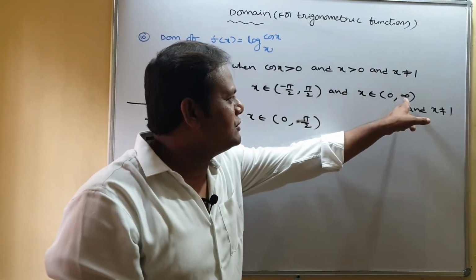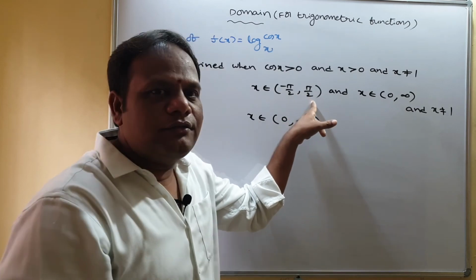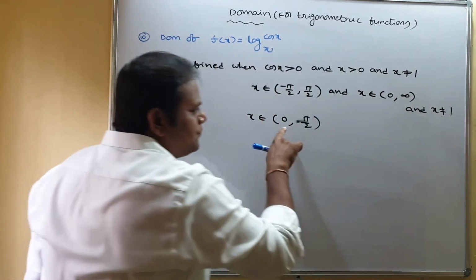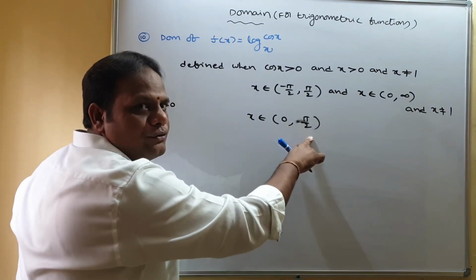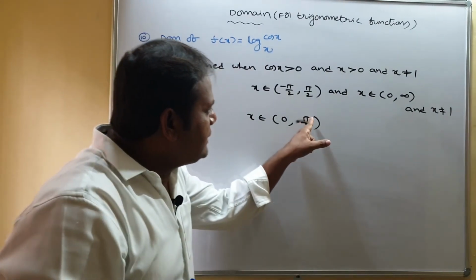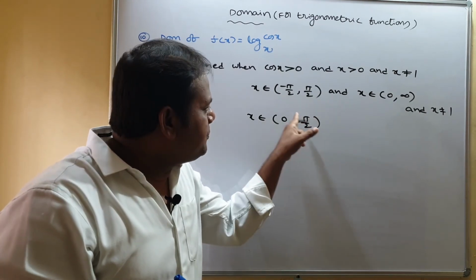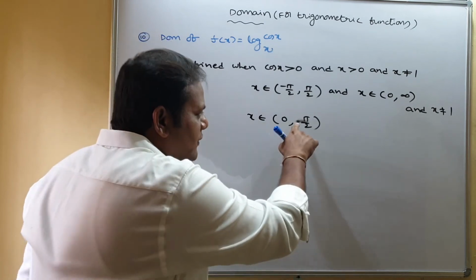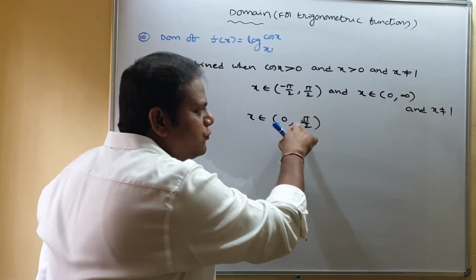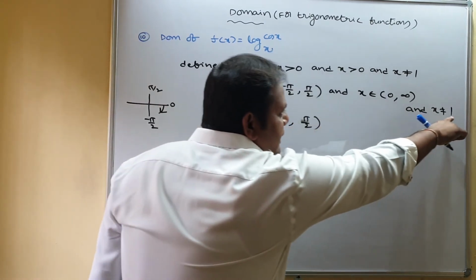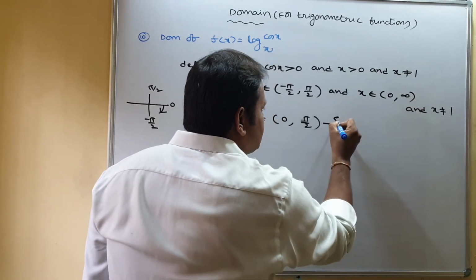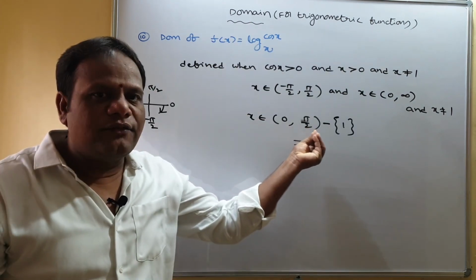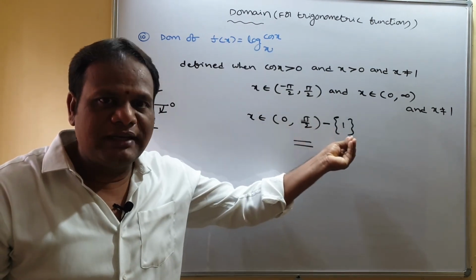Can you take 1? Yes, between 0 and pi by 2 there is 1. Pi is 3.14, so pi by 2 is 1 point something. So definitely between 0 and pi by 2 we have 1, but we don't take that 1. So the domain of this function is the open interval 0 to pi by 2, minus 1.